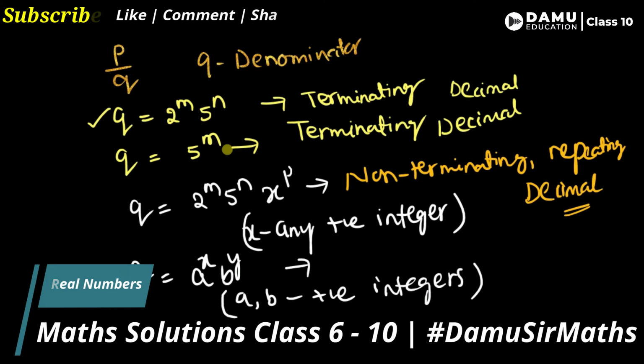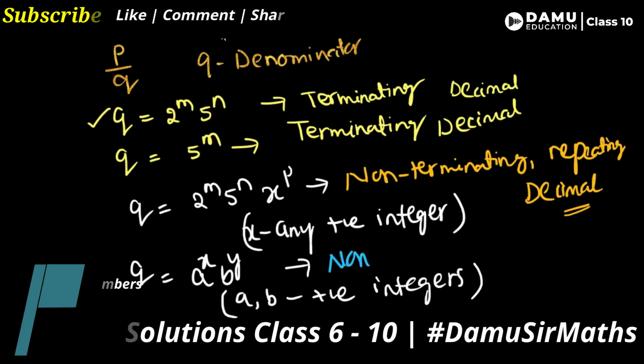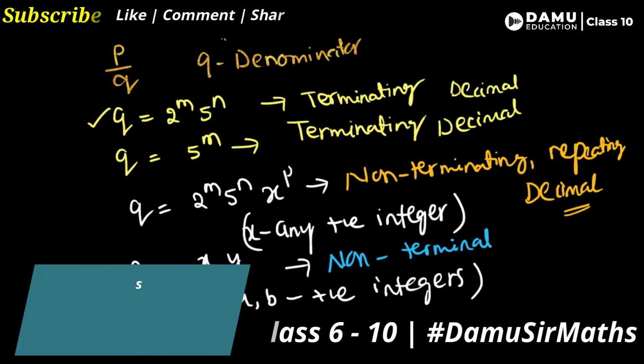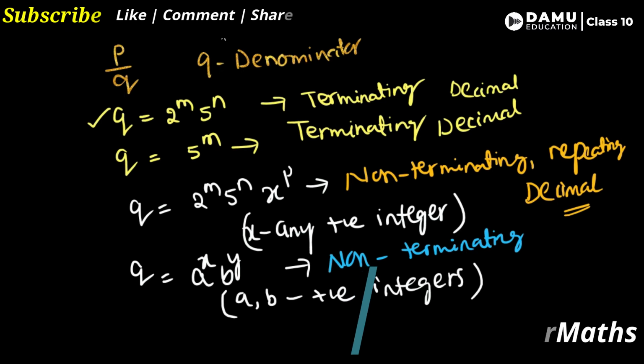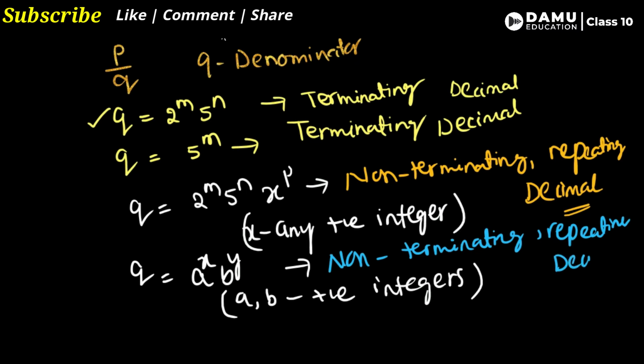So this is also non-terminating and repeating decimal. Sorry, here a and b are prime numbers. It is compulsory that a and b are prime, and here x is also a prime number. So this is the case. Like this we have to know.